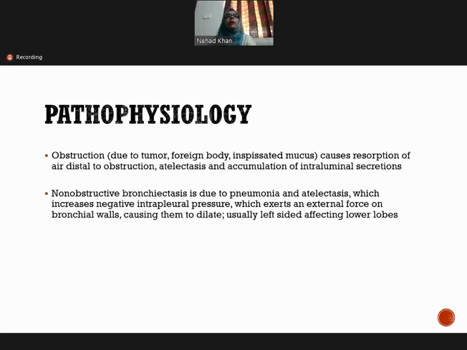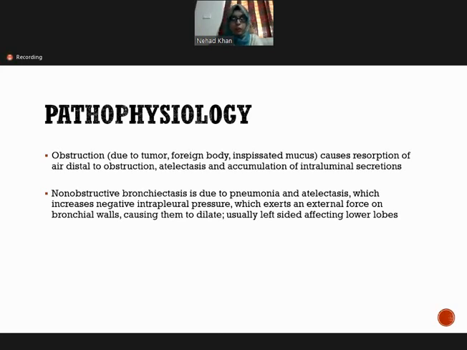Now we come to the pathophysiology of bronchiectasis. Bronchiectasis can be because of obstruction, or because of non-obstructive causes. If it is obstruction, which may be due to tumor, foreign body, or mucus, it causes absorption of the air distal to the obstruction, leading to atelectasis and accumulation of intraluminal secretions.